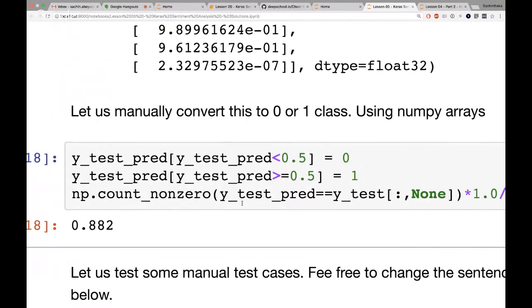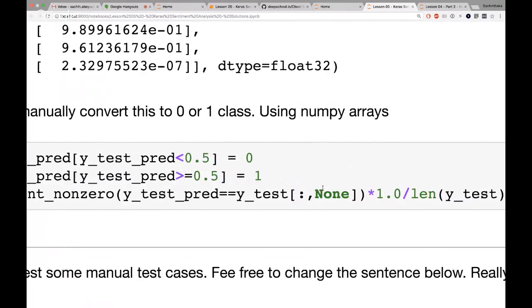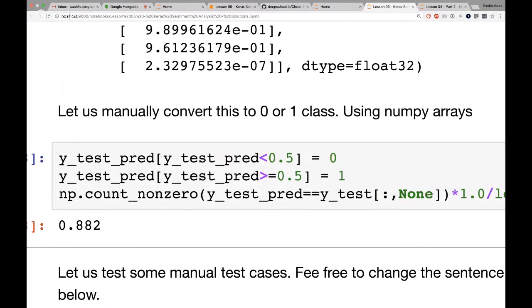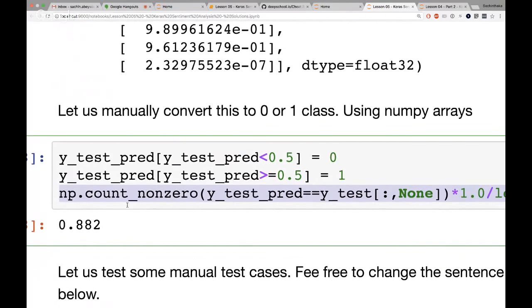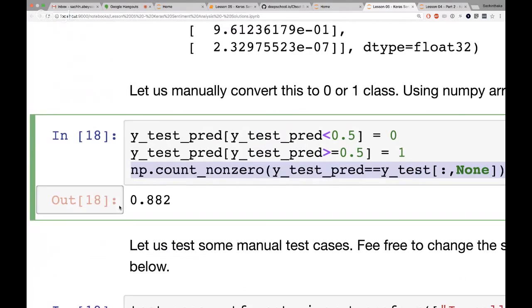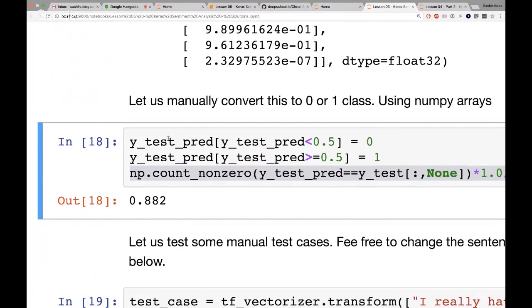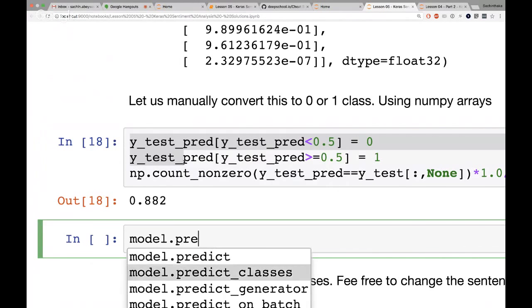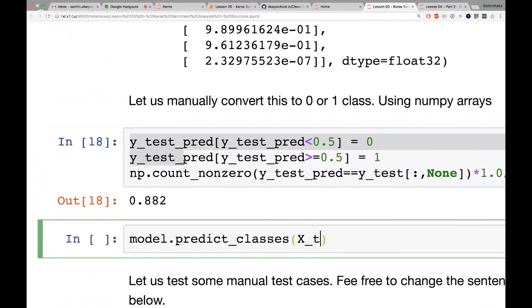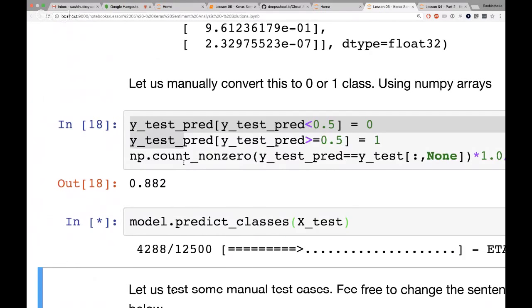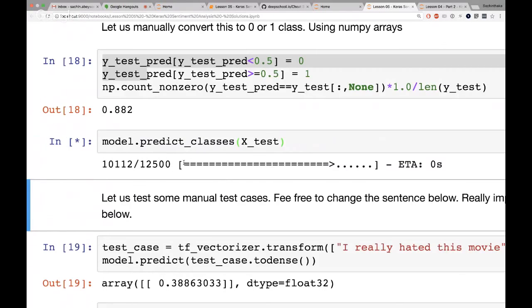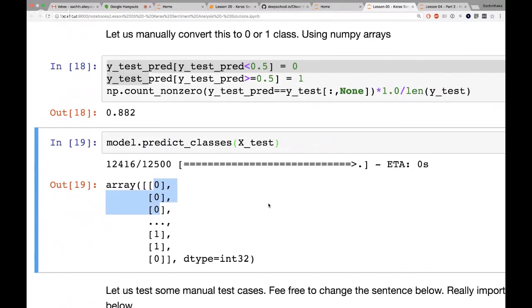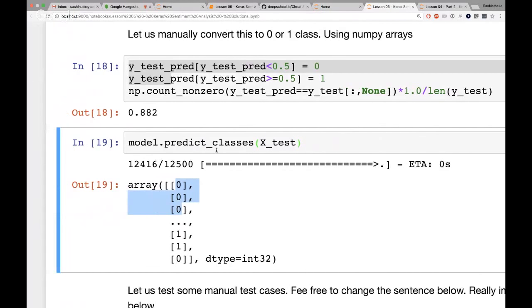What I've done over here is look at the accuracy. Don't worry too much about the NumPy. Just make sure you can understand this line that I've written over here. So 88% of the time, it gets it right. Now, this is the roundabout way of doing it. What I could have done is model.predict_classes for X test. Again, it's reading in batches, which is why it's doing that. So 0 goes to 0, 0, and then 1, 1, and so on. Predict classes will give you the actual class label.